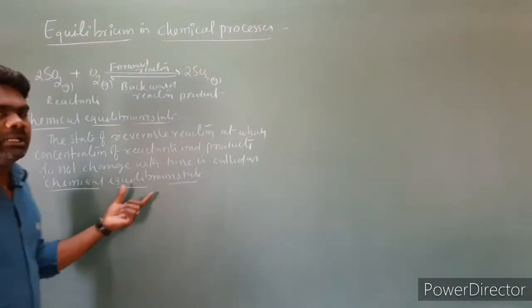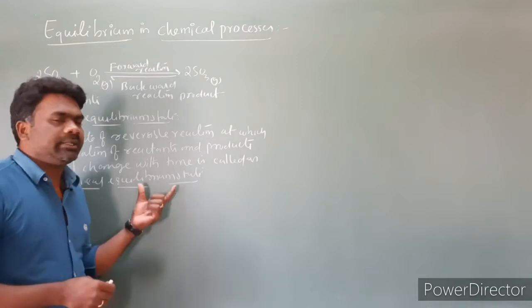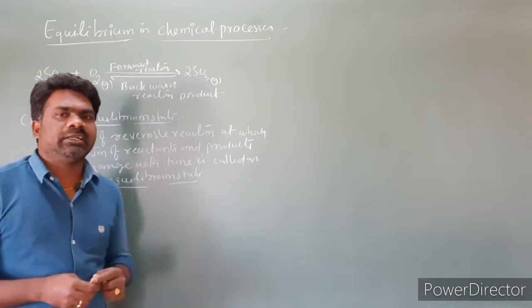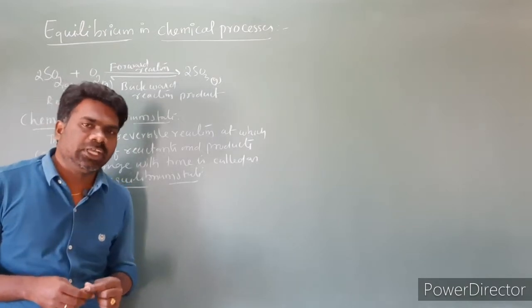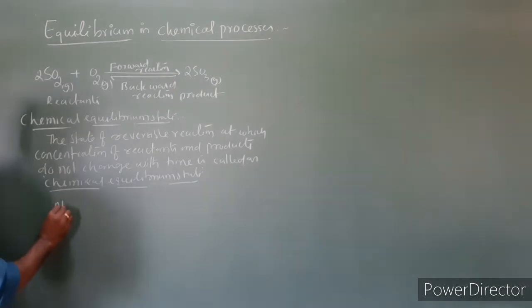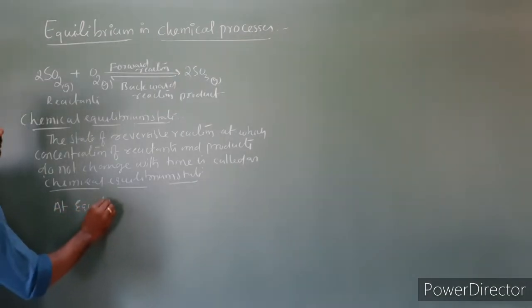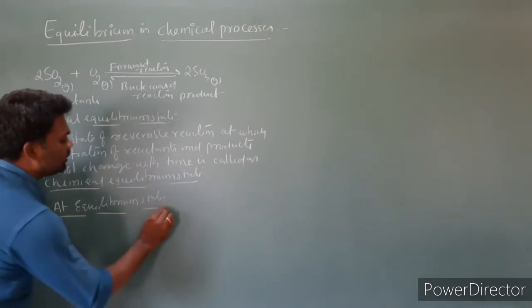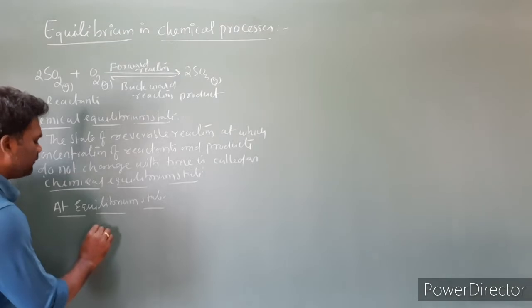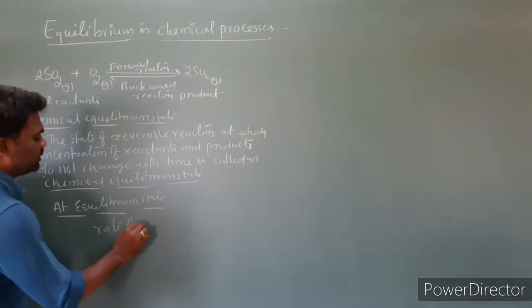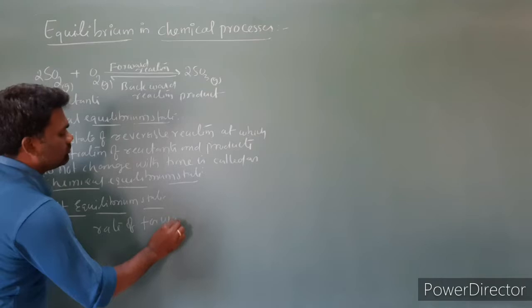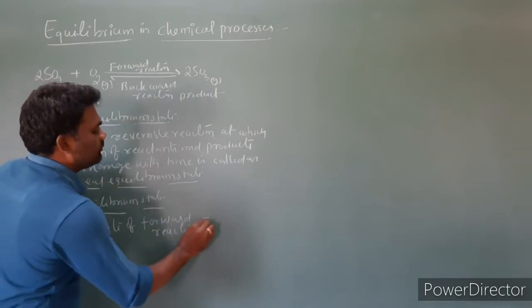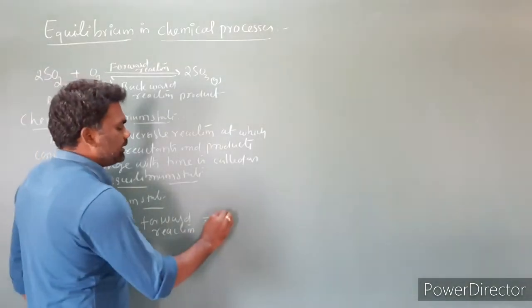Right, at equilibrium state, the rate of forward reaction becomes equal to the rate of backward reaction. At equilibrium state, rate of forward and backward reaction becomes equal. Very important point: at equilibrium state, rate of forward reaction becomes equal to rate of backward reaction.